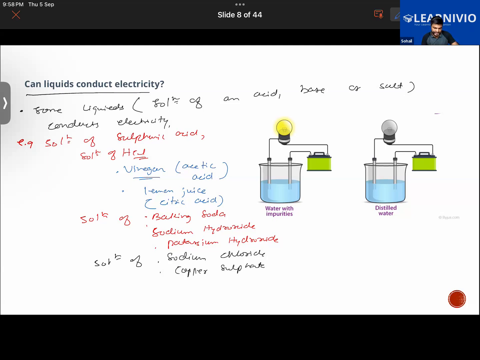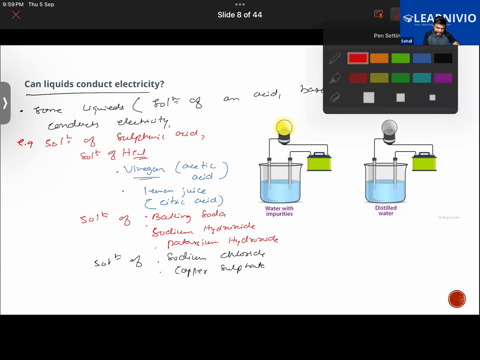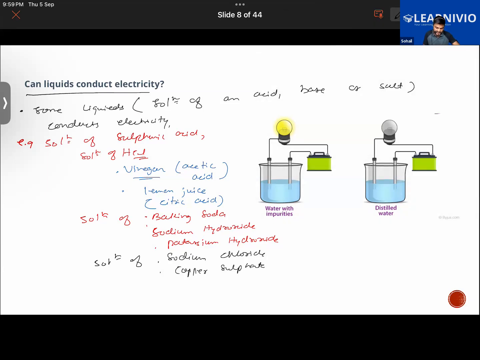So basically, ions are charged particles. You can understand it in this manner. Anything that we see around us, any matter that we see around us, is made out of atoms. Atoms are the tiniest particle of a substance that you can think of. So atoms are the most fundamental particle that we have. So say that this is an atom. This is the structure of an atom.